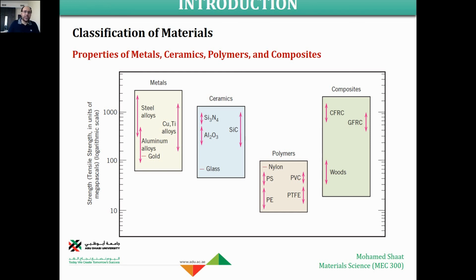We can measure based on the tensile strength. Yes, metals do have the ability to support tensile forces higher than the ability of ceramics to support tensile forces. The main reason behind this is that metals are ductile material, but ceramics are more brittle material. So what does it mean ductile? What does it mean brittle? These keywords will be explained as we move on in the course. Make sense?